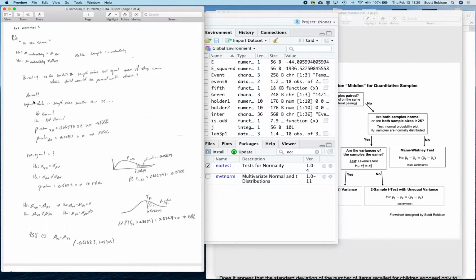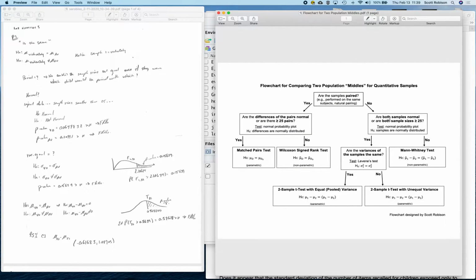So here I went through asking if the data was normal, and because I got relatively large p-values, at least larger than 5%, I'm going to fail to reject, and I'm going to say they are normal. So at this point I'm suggesting that these data are normal, or at least normal enough. My next step is to perform Levene's test. Levene's test is about if the spreads are equal. Whether you say the variances are equal or the standard deviations are equal, here I've used sigma squared. So you can write it as the variances are equal, or you can write it as the standard deviations are equal or not equal.